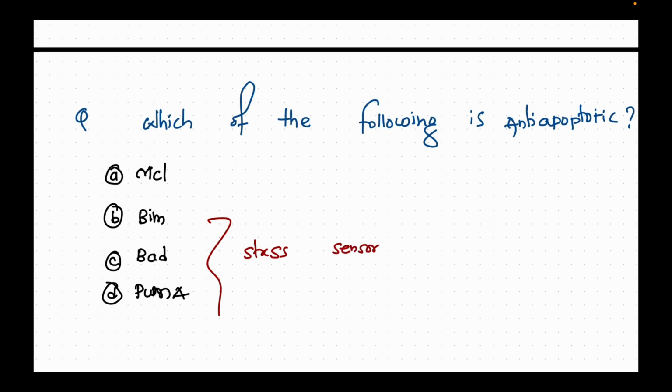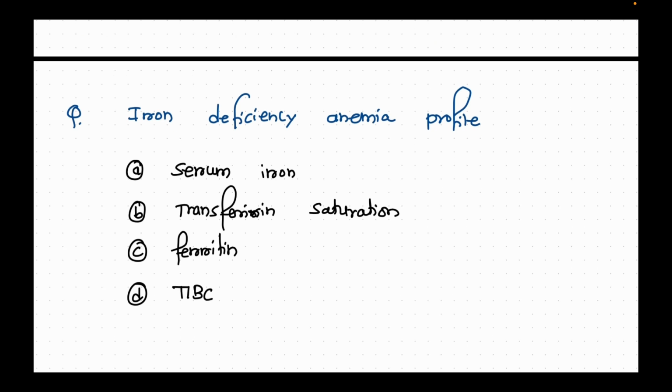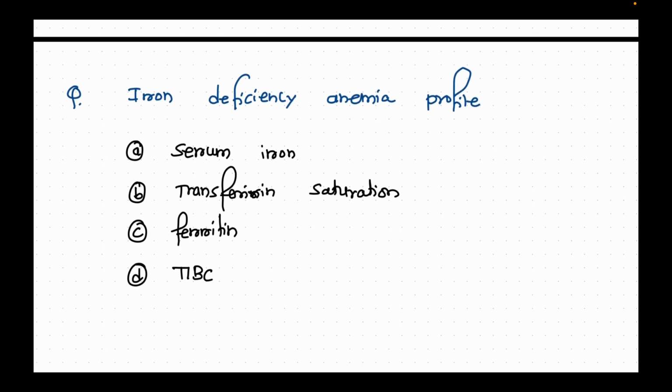Now the next one is iron deficiency anemia profile, and it is a very simple question, guys, where the serum iron level is decreased, transferrin saturation is also decreased, ferritin level is also decreased, but yes, TIBC is increased, that is total iron binding capacity.